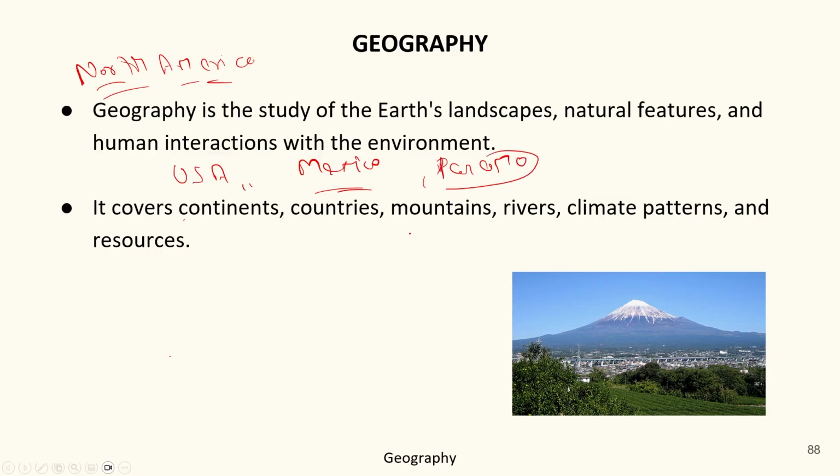These divisions commonly found in the continents are known as countries basically. So here is the difference between the continents and the countries. The continents are 7 in number and are large landmasses, and the divisions within the continents are called countries. Got it?